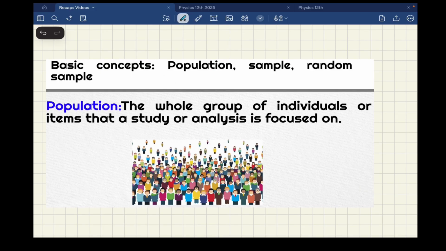Population. In statistics, we use population to talk about the whole group, the entire group as something. It could be the entire country or your school, the entire high school. Okay, so population is the whole group that you are going to analyze or you are studying. But we have a problem. In statistics, we collect information, data, okay? So it is impossible sometimes to collect the population's information, the data, because it's super big or it's a huge amount of people or whatever you are analyzing.